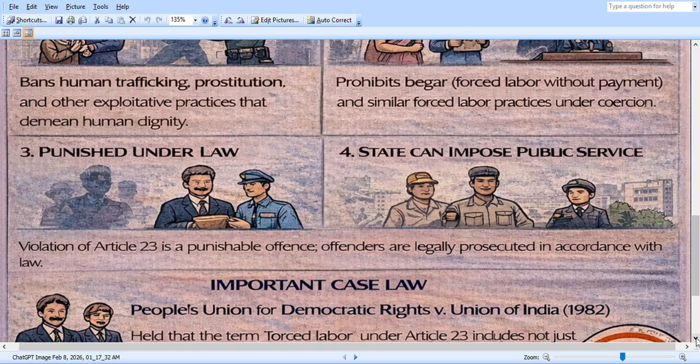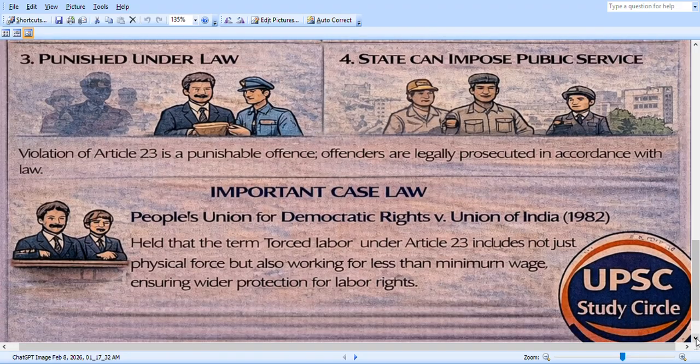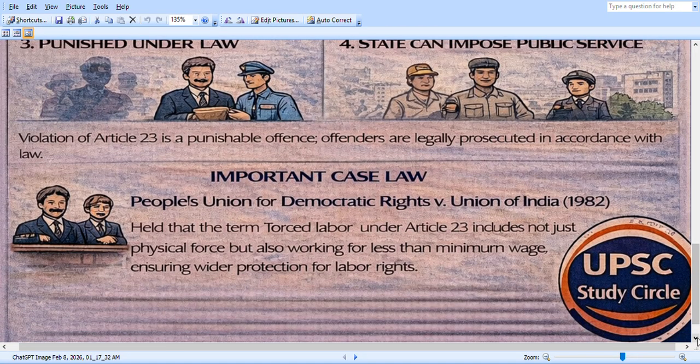Violation of Article 23 is a punishable offense. Offenders are legally prosecuted in accordance with the law. Impact of case law: the case from 1982, People's Union for Democratic Rights versus Union of India, held that the term forced labor under Article 23 includes not just physical force but also working for less than minimum wage, ensuring wider protection for labor rights.